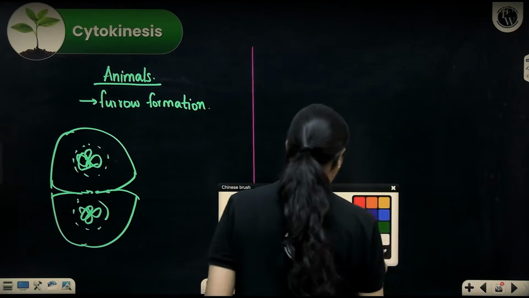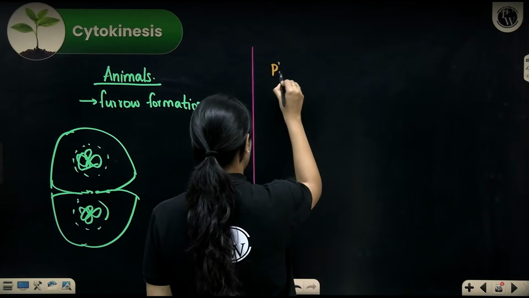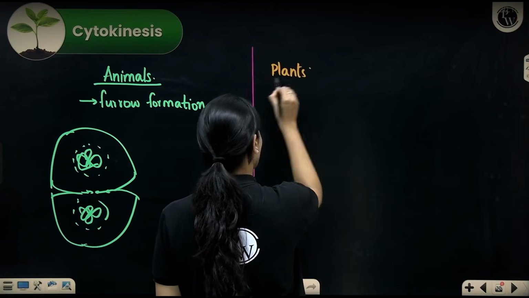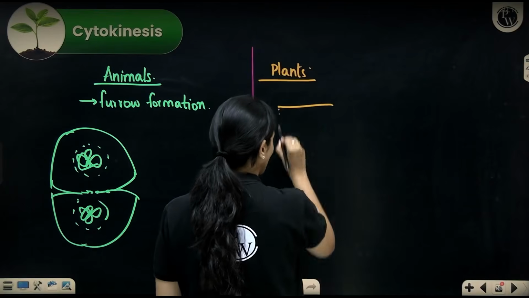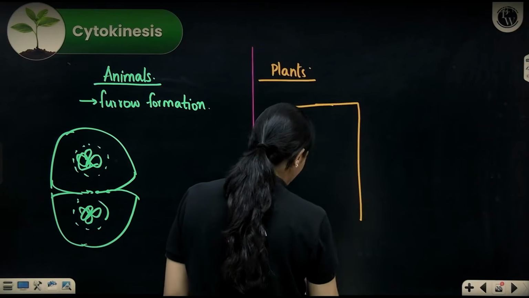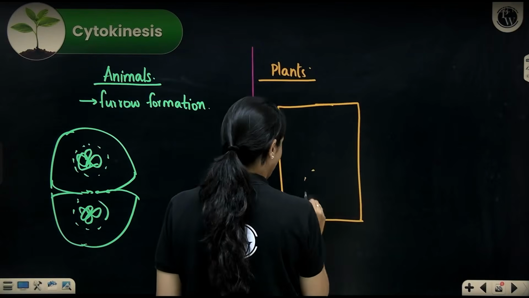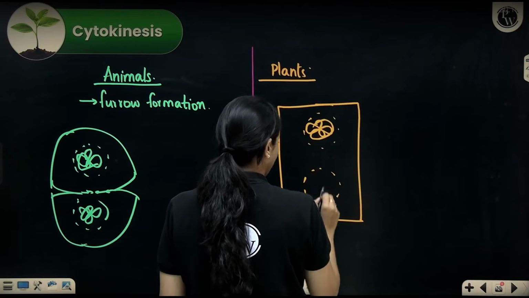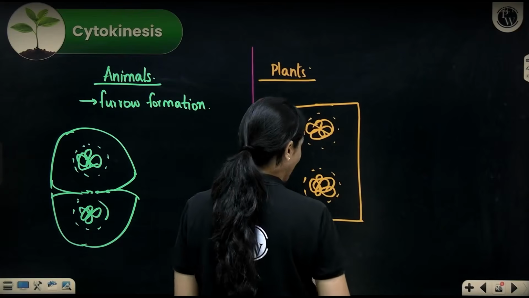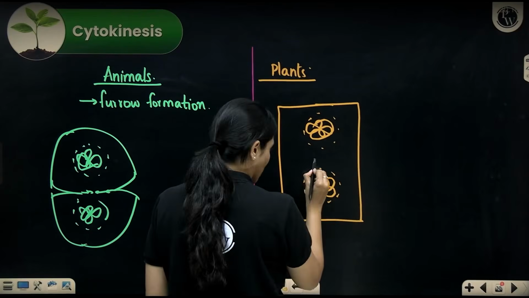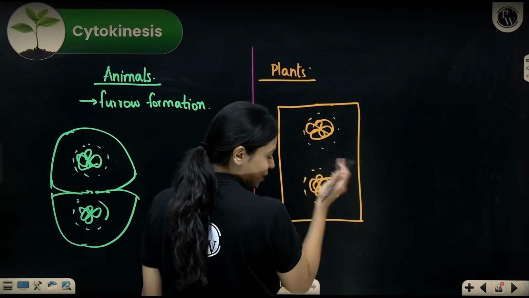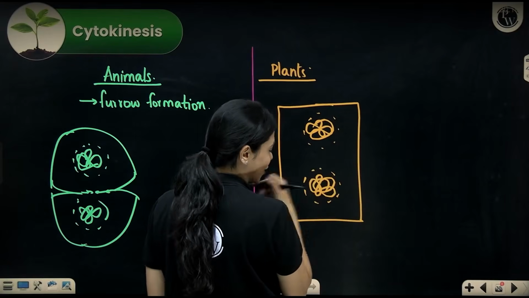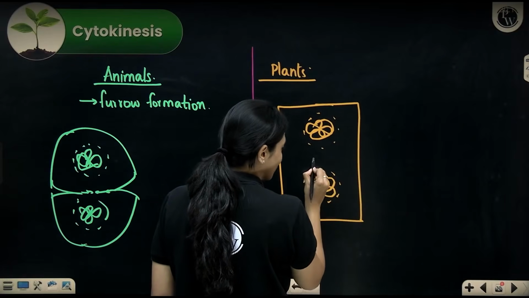But in plants, that's not the case. In plants, a cell wall needs to form. I've told you about how in plant cells, a new cell wall will form. In the previous chapter, which is Cell: The Unit of Life, when I spoke to you about the plant cell wall, I will briefly repeat it again. Here are the newly formed brand new nuclei. So there is a scaffolding that is laid with the help of microtubules and other cytoskeletal elements.